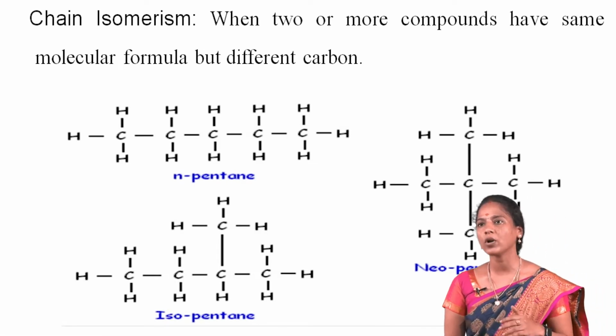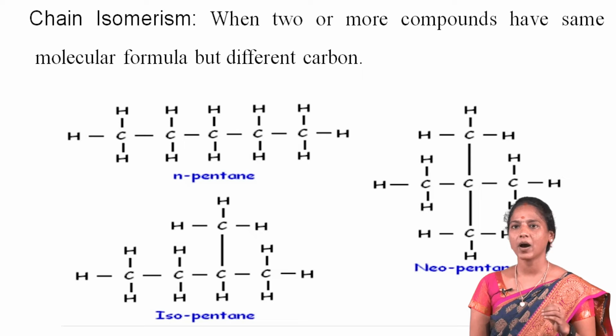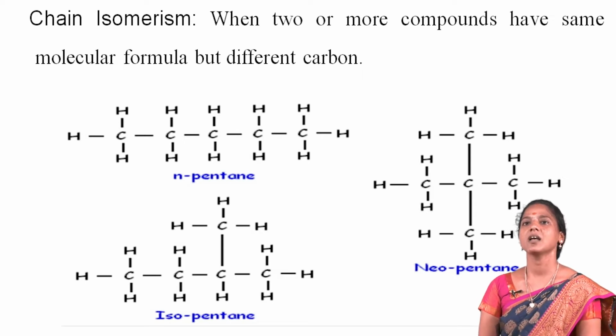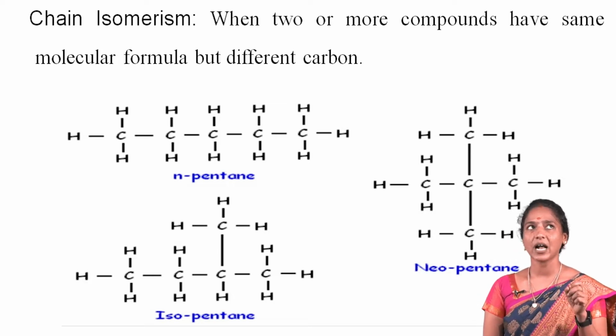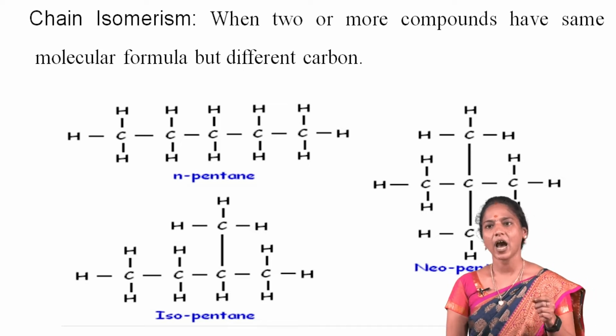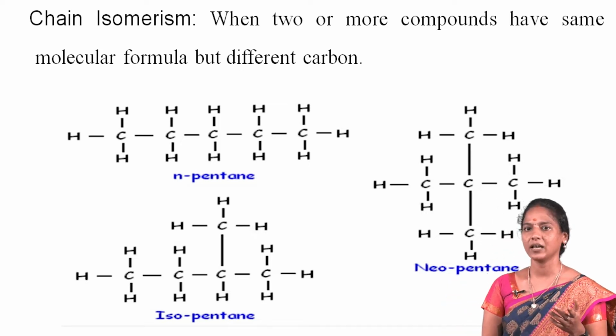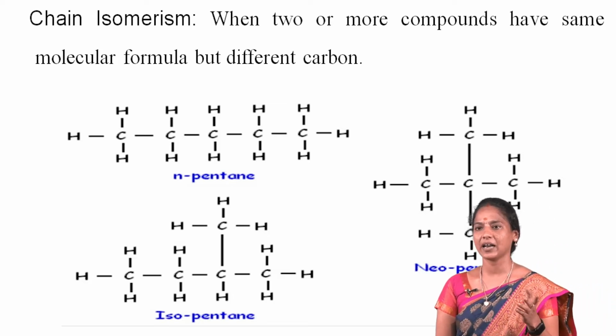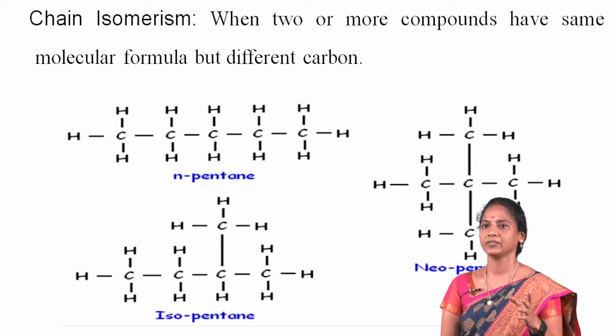When two or more compounds have the same molecular formula but a different carbon chain, they are referred to as chain isomers, and the phenomenon is termed chain isomerism. For example, n-pentane, isopentane and neopentane have the same molecular formula, but the arrangement of the chain is very different.